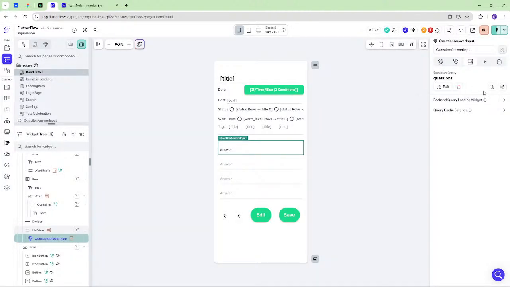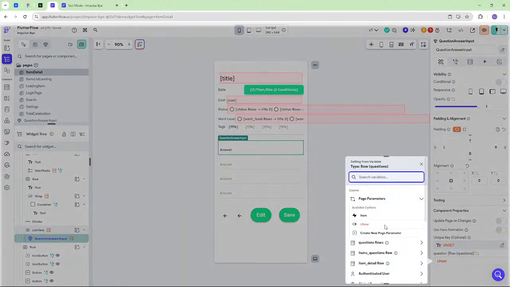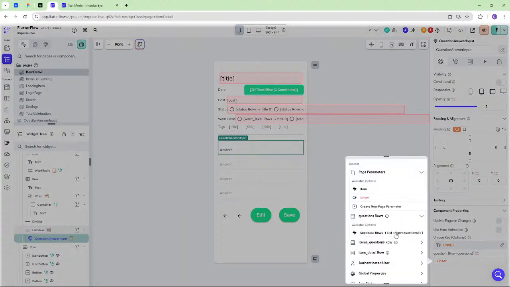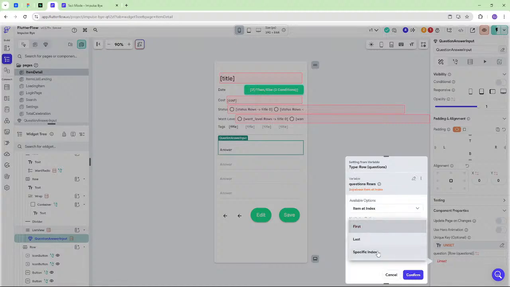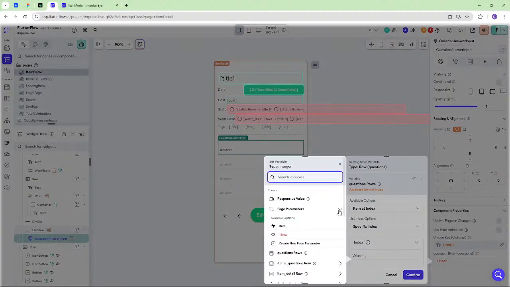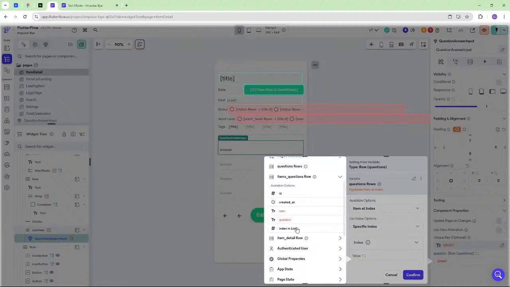only 4 of them. And then back here now, can I just pass the question row with the item at index of whatever index we're at, which is, do I have that? Index and list.